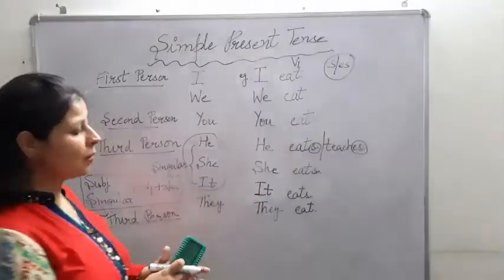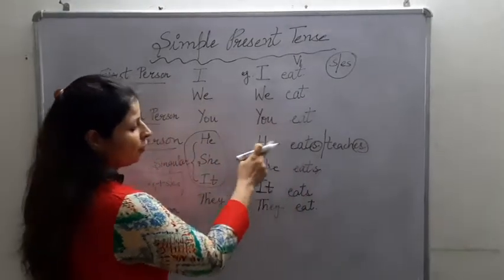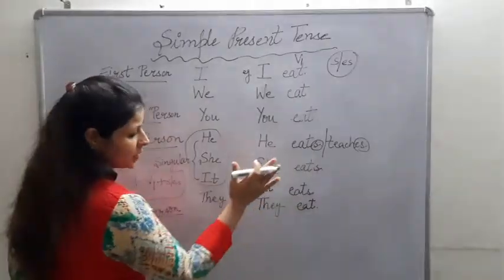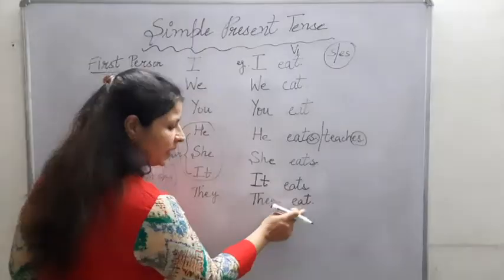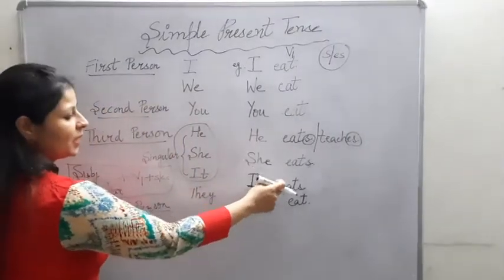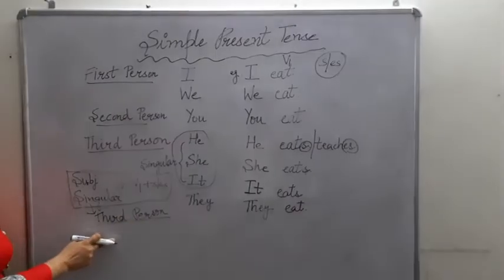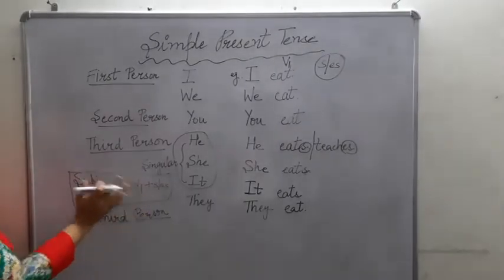If any name comes, that will also be S will be added to your verb. For example, Rahul eats, Neha eats. Alright, they again come back to eat. So S or ES will be added when we have singular subject of third person pronoun. So this is the box which you should always keep in your mind.